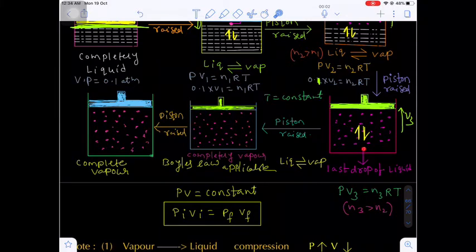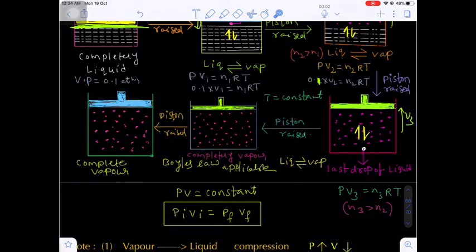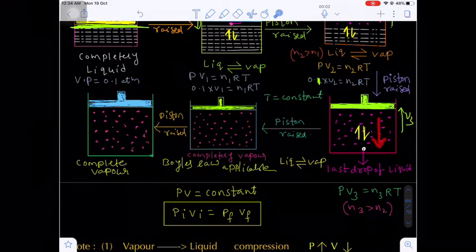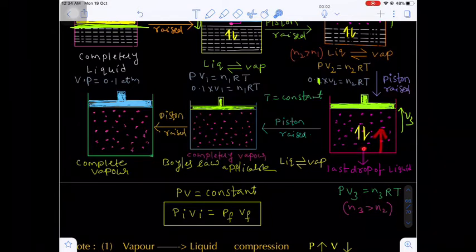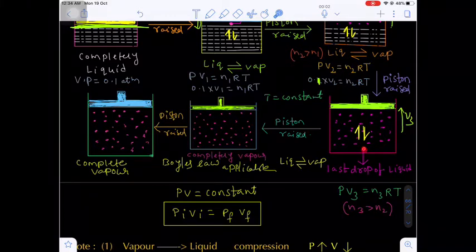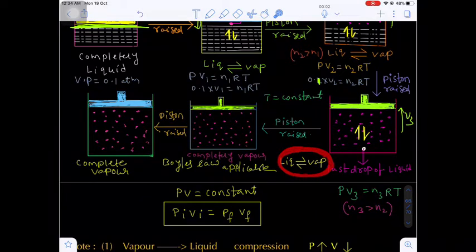This point is nothing but the dew point. What is the definition of a dew point? It is the point at which the last drop of liquid remains, or otherwise the first drop of vapor condenses. Are you getting my point? In this direction, the first drop of vapor will undergo condensation; in the backward direction, the last drop of liquid will remain. Again, with one drop of liquid present, there will be a dynamic equilibrium between the liquid phase and the vapor phase. Are you getting my point?